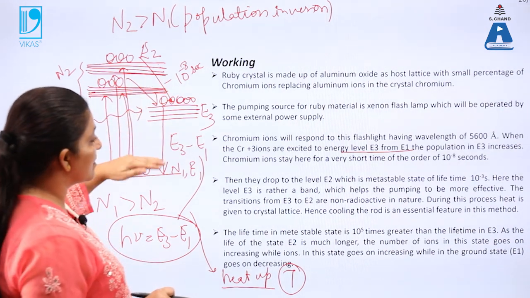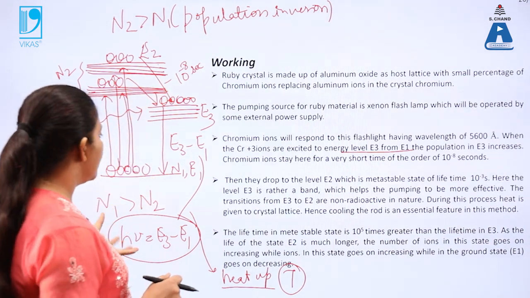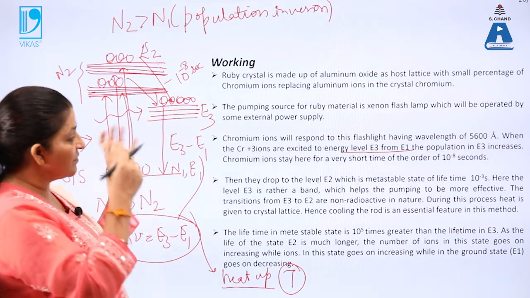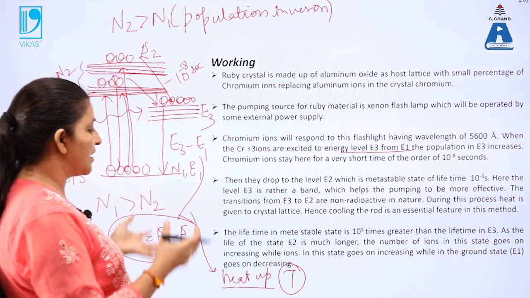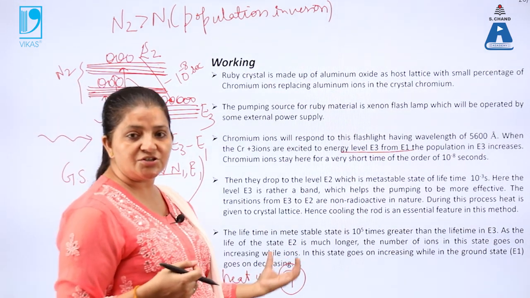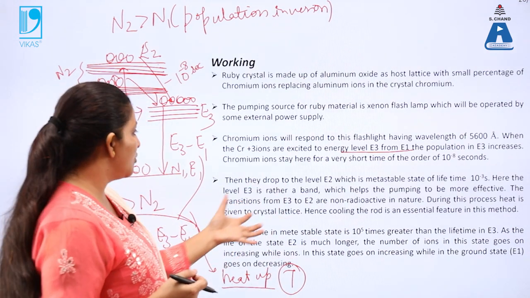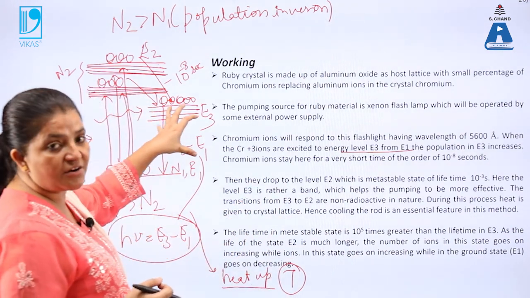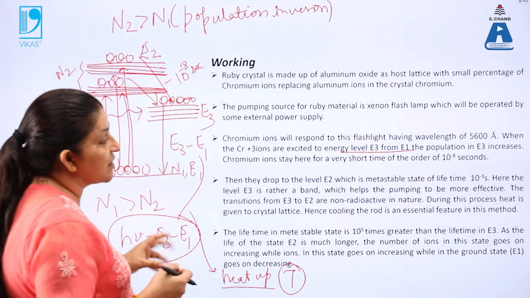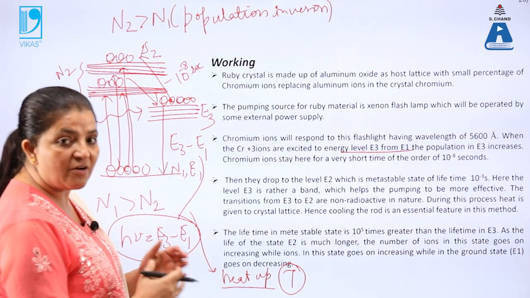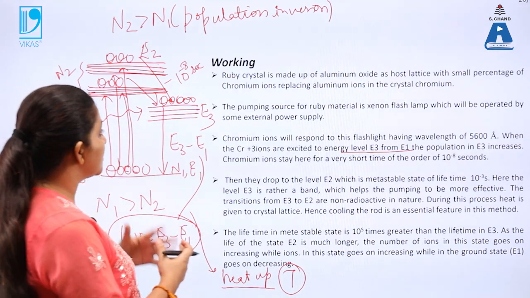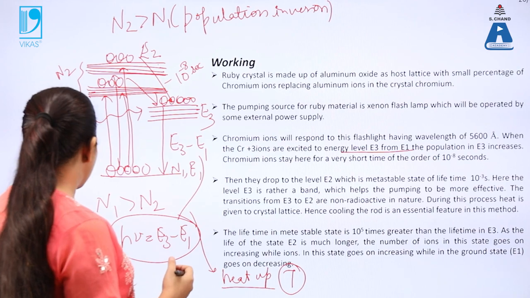So there is a continuous cycle: first the process of stimulated emission occurs, then it stops for some time, and when the threshold temperature is reached, the process starts again in which stimulated emission is done. So this will not give us continuous power. The power is obtained in the form of pulses. That's why this is also called the pulsed laser.